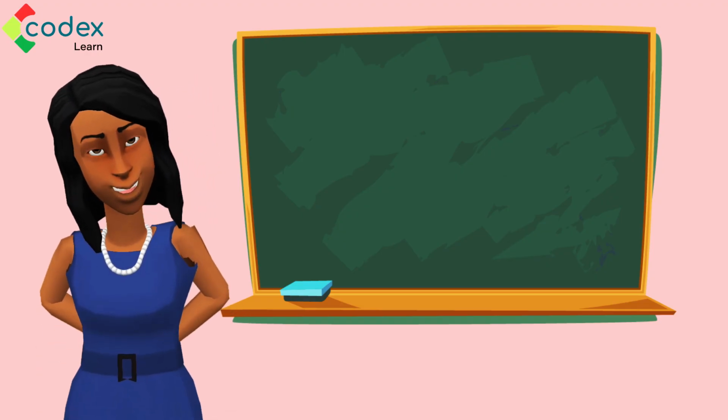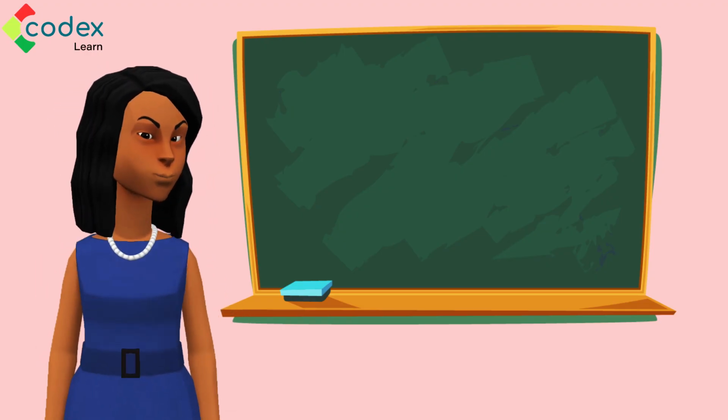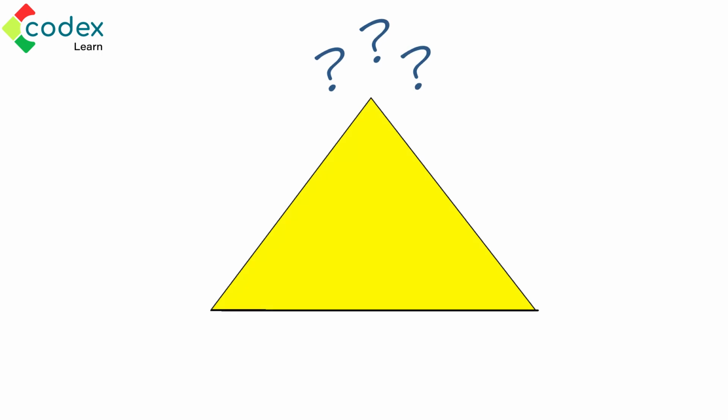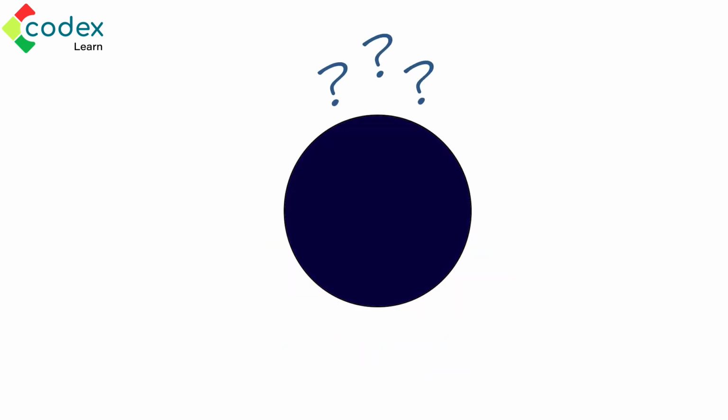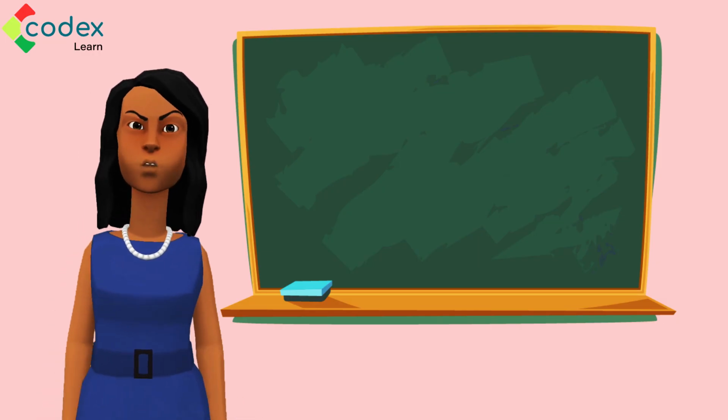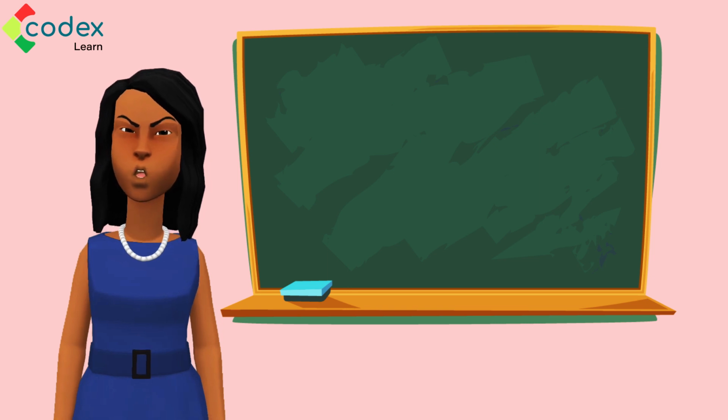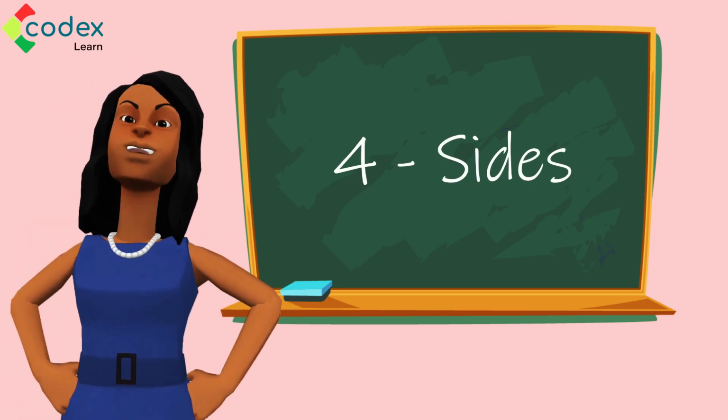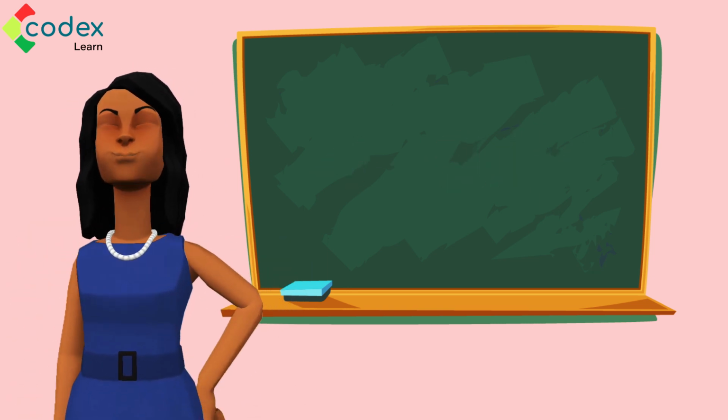Alright kids, let us take a look at the shapes again just to make sure we really know them. What is this shape? Yeah, it's a triangle. What is this shape? Yeah, a circle. Now, I would like to introduce you to the next two shapes, which both have one thing in common. They both have four sides. So, let's meet these shapes.